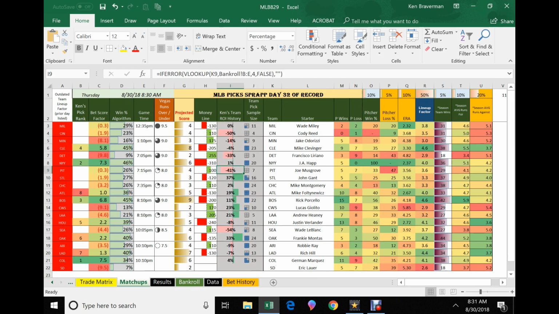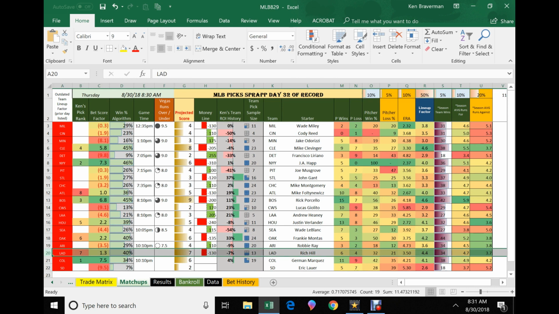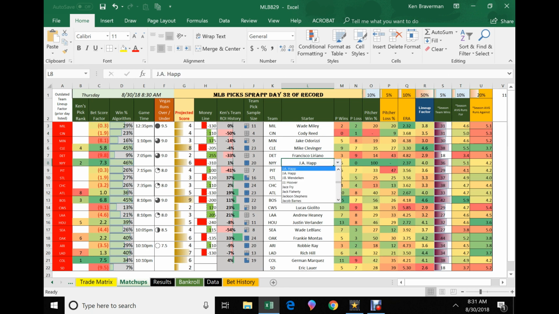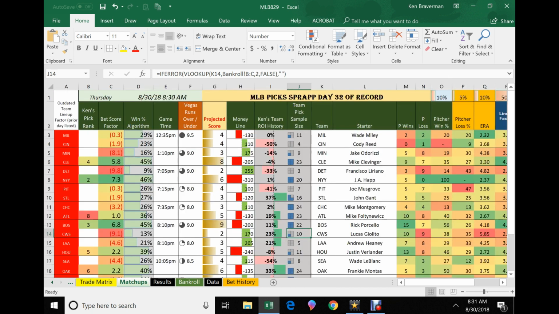Here, the Dodgers over Arizona. I don't win a lot with the Dodgers, and it's a low pick, so this would say stay away based on the logic we're talking about. So let's quickly go through the games. I need to update the JAHAP stats. All right, yeah, there's things I need to do. I'm just quickly glancing. It likes nobody in Milwaukee, Cincinnati.